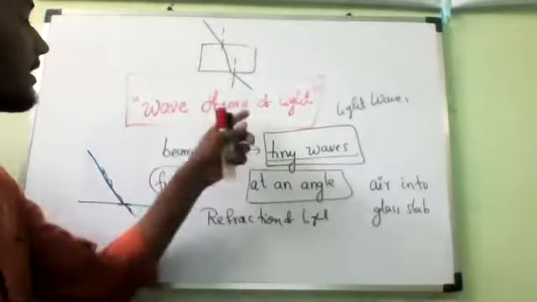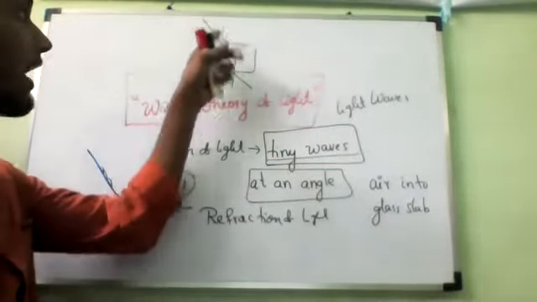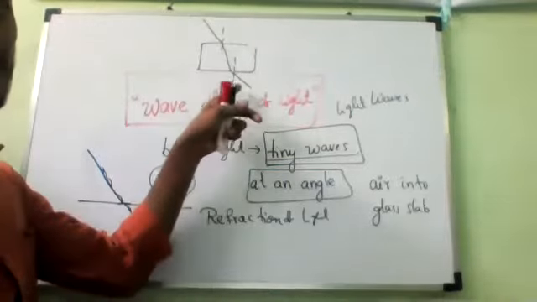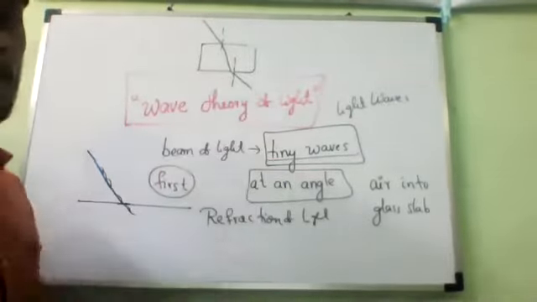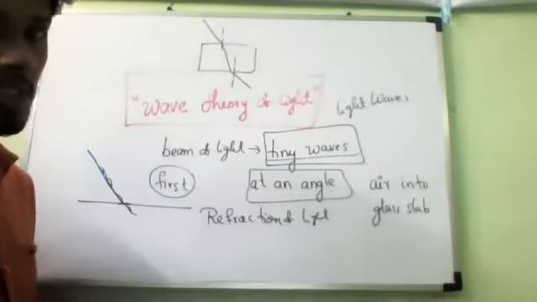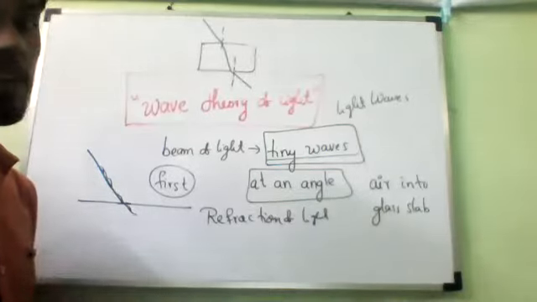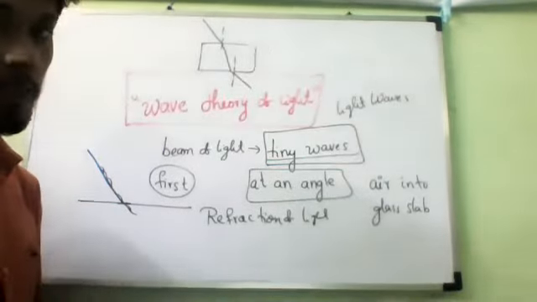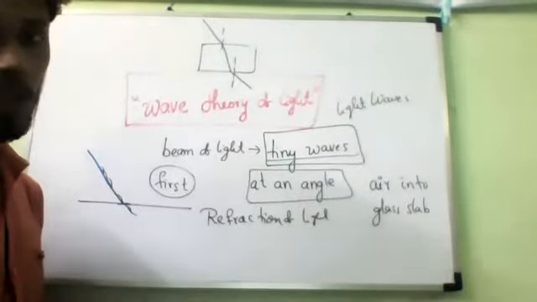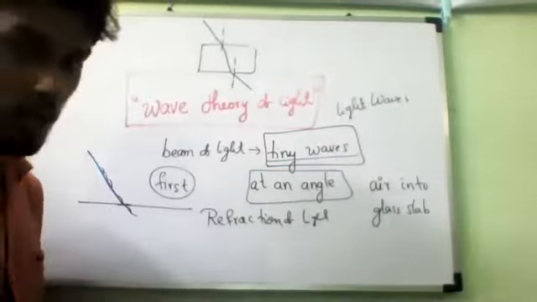It is coming from air into glass, and again it is emerging into air from its other side. So now you can see here the light waves travel faster in air but slower in glass. That is what we have seen before. Is it yes or no, all of you?